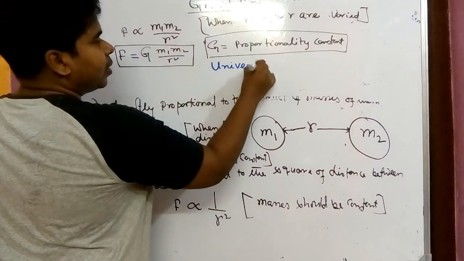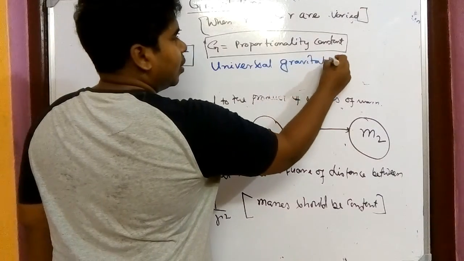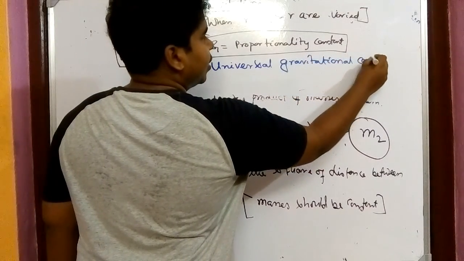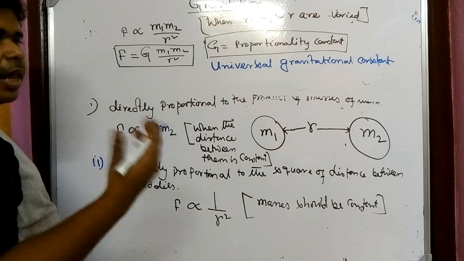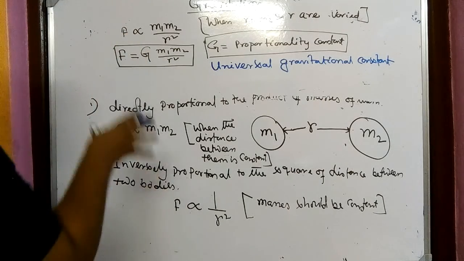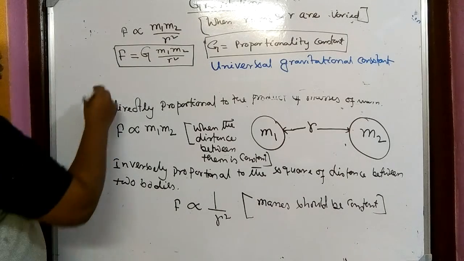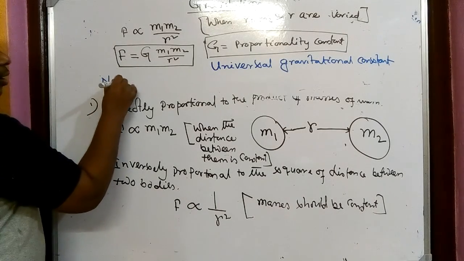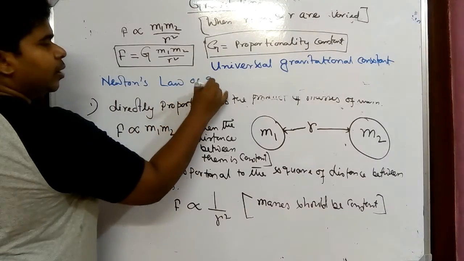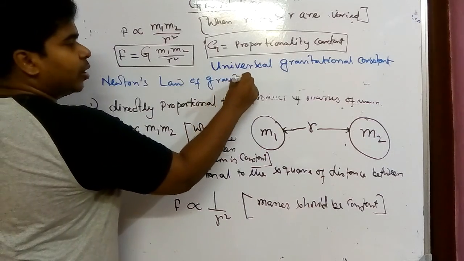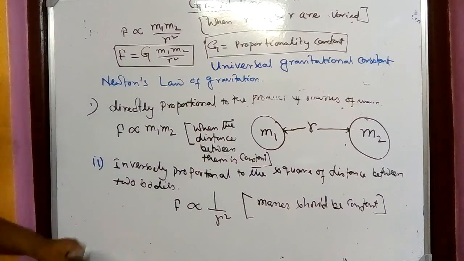universal gravitational constant, and its value we will discuss a little later. But this is the equation F equals G m1 m2 by r squared, and it is known as Newton's law of gravitation. So till now, whatever we have discussed about the gravitational force, that is done by Newton only.